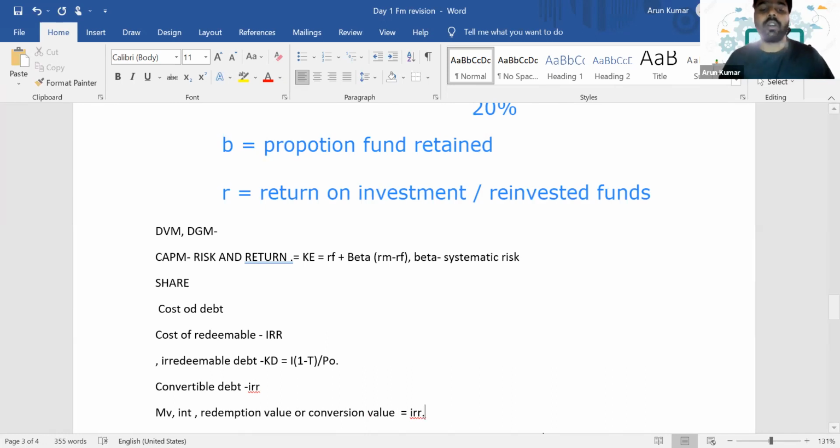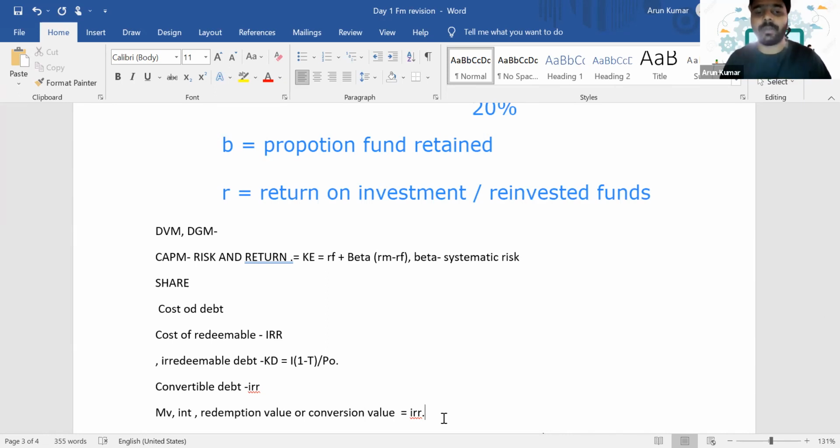Then we need to check whichever is higher. In the last year, whether the conversion value or redemption value is higher, on that basis you have to calculate IRR. If it is a redeemable debt, we calculate the IRR straight away. The cash flows will be the market value in year 0, then from year 1 to the redemption date there will be interest, and in the final year there is a redemption value.